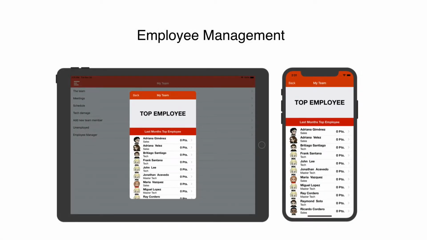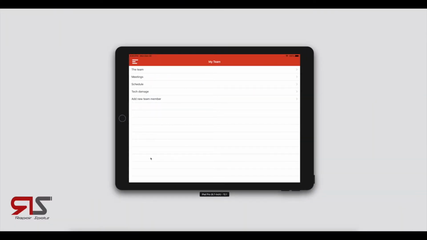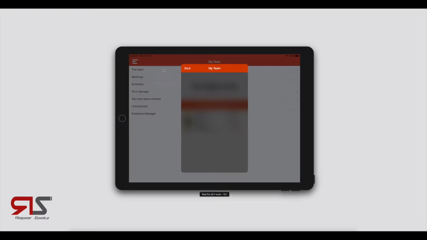Alright, in this section we're going to talk about the employee management feature. We're going to discuss different topics such as scheduling, meetings, and other things about employees. Okay, so let's get started by going into the employees section under My Teams.